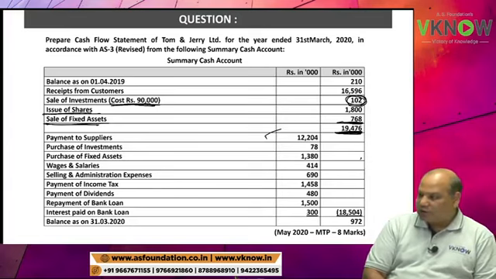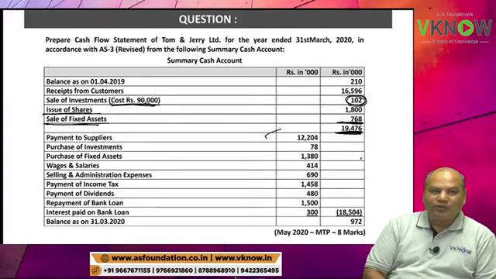Purchase of fixed asset 1380. Wages and salaries 414. Selling and administration expenses.